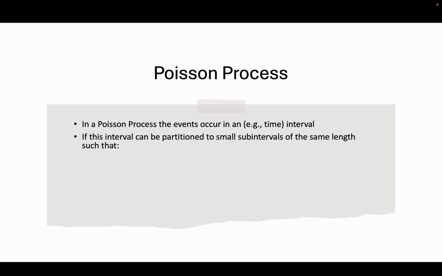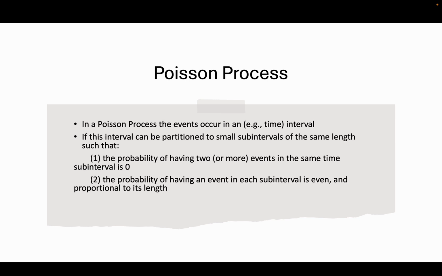In the Poisson process, the events occur in an interval. This interval can be partitioned into small subintervals of the same length, such that the probability of having two or more events in the same subinterval is 0. The probability of having an event in each subinterval is even and proportional to its length. The events that occur are mutually independent.